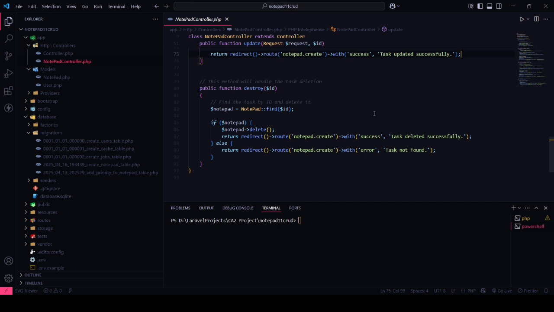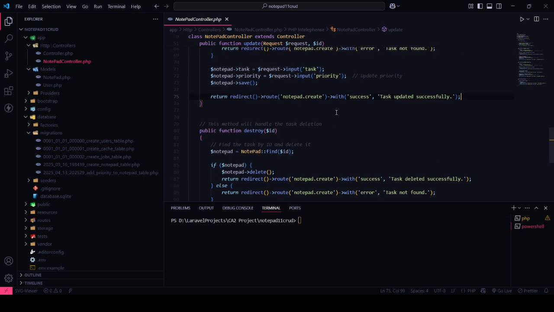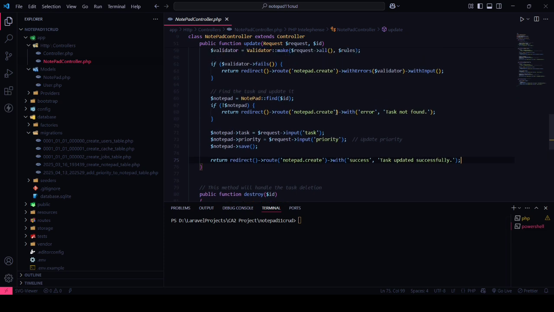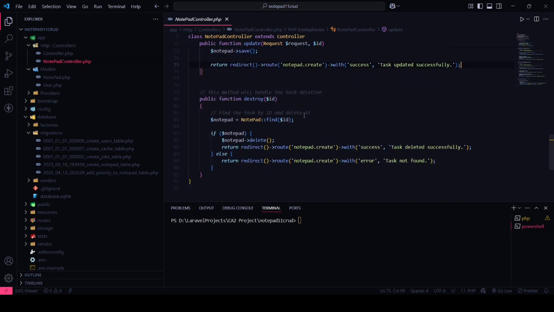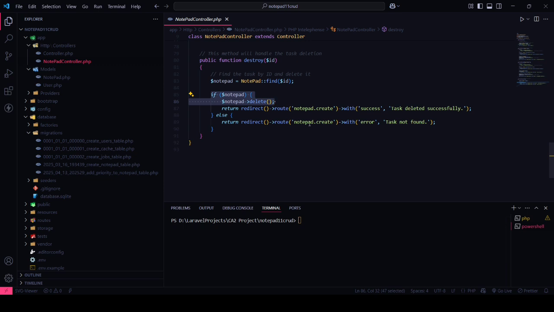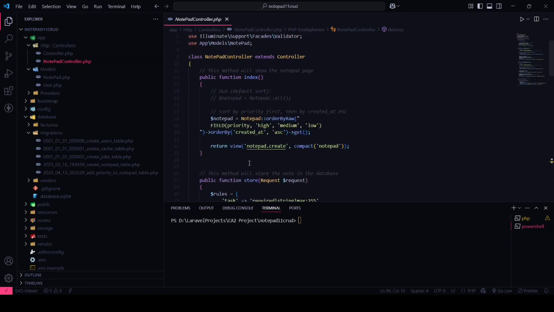After all, there's a method destroy. And these names you can use any name, but by default we use these names for understanding purposes, like store, destroy, or index. So here we fetch the ID of the task first, and if the ID is found, we fetch that and delete that task from the database and return to the main page that the task is deleted successfully. And in else, if the task is not found in the database, we simply return the error that the task is not found. So this is all about our controller folder.